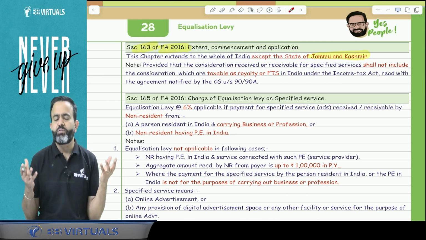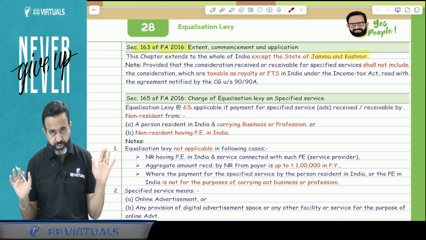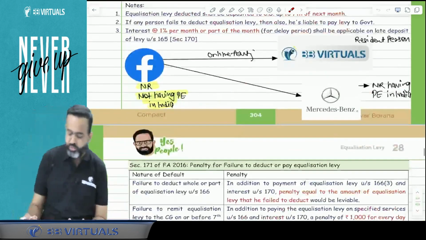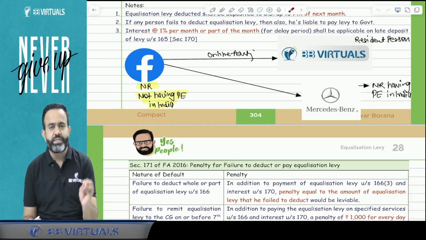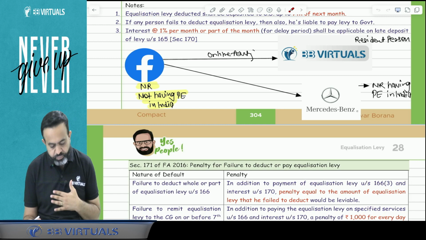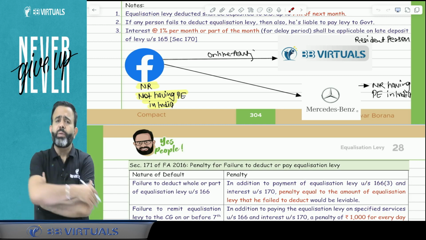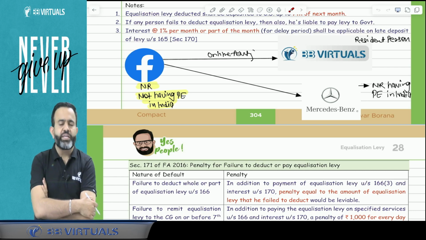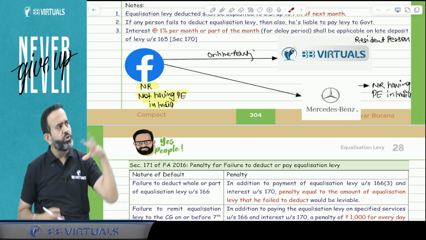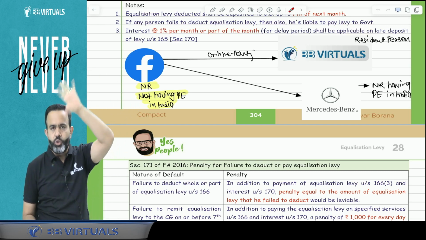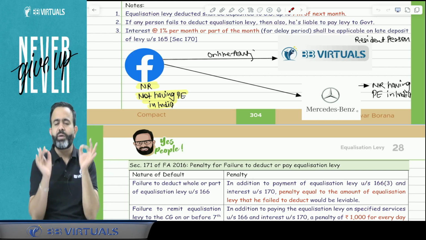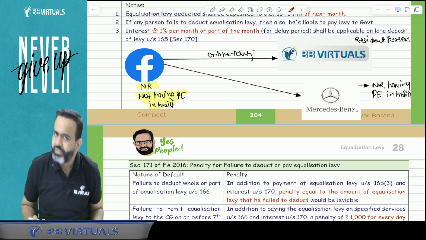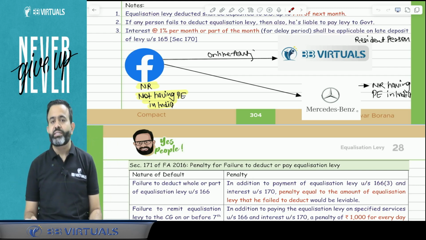Now the question is, where is equalization levy applicable? So all people pay attention. We will take one example, and through that example we will understand where equalization levy is applicable. If you remember, we discussed in our regular batch as well as fast track batch, if any non-resident is doing business in India, meaning the non-resident has a permanent establishment in India, then only his business income will be taxable in India.